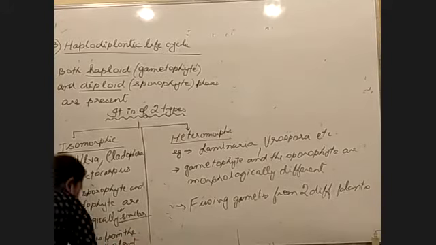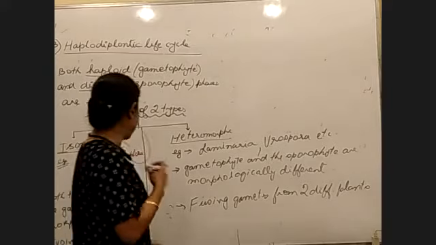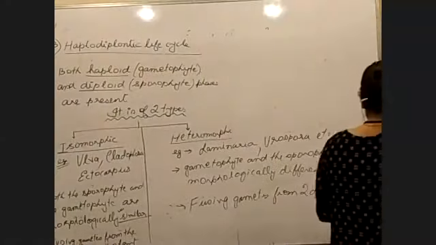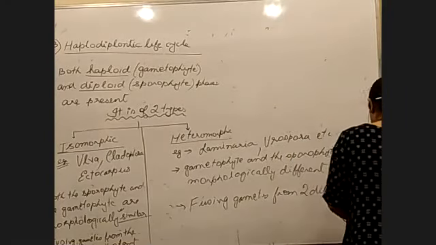So isomorphic of last point likhiba, fusing gametes are from the same plant, and heteromorphic of fusing gametes are from two different plants.